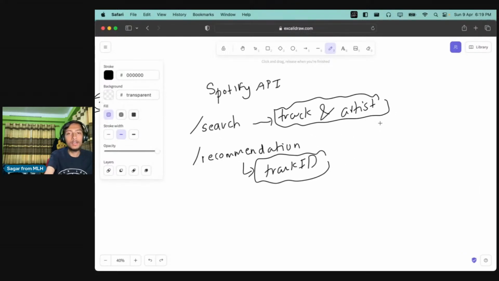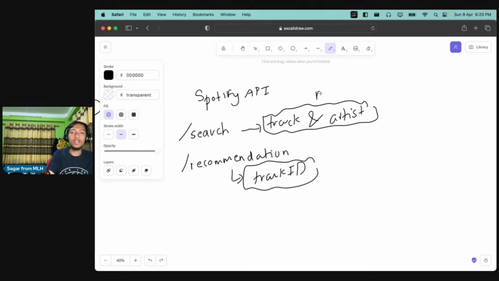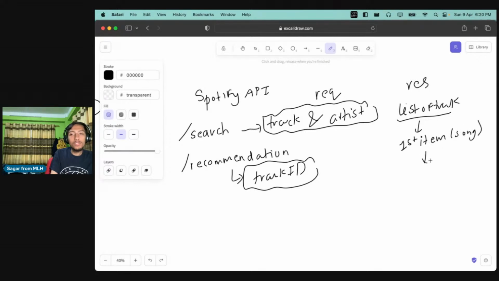This is the request part, right? On the response, it will give us a list of tracks closest to whatever the user has searched. And from that, we will select the first item, or the song from the result, and we will use its track ID.